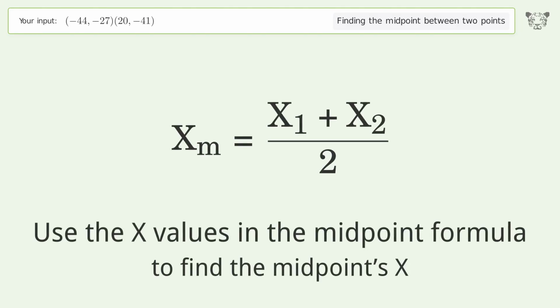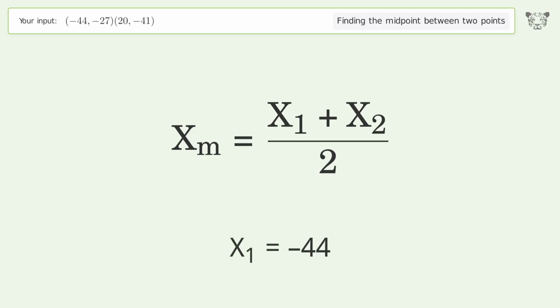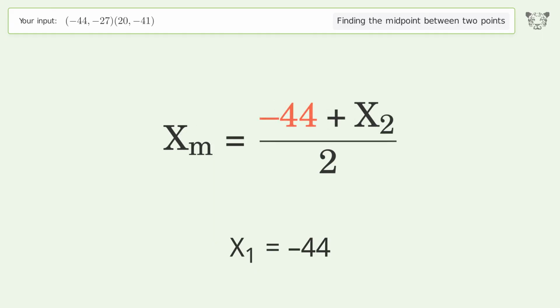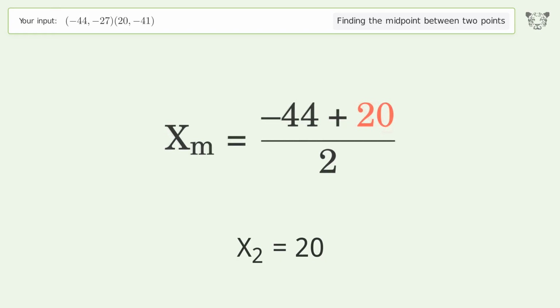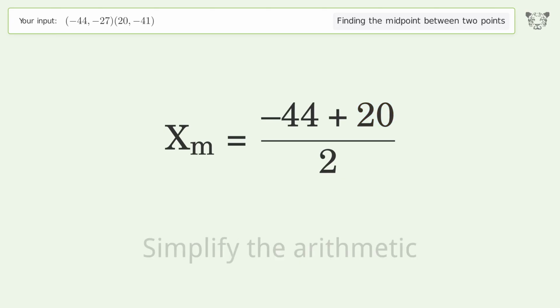Use the x values in the midpoint formula to find the midpoint's x. x1 equals -44. x2 equals 20. Simplify the arithmetic.